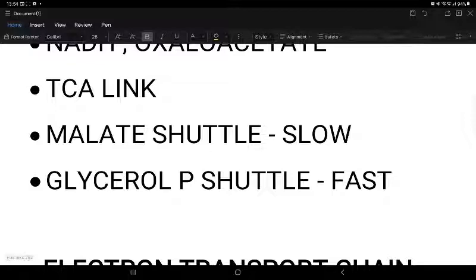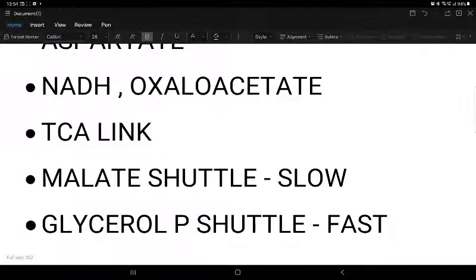Then I will discuss the bioenergetics of these two shuttles. Basically this is a slow shuttle, and this is a fast shuttle. Because of this, the fast shuttle is used in vital organs like skeletal muscle during exercise, and the brain in case of fasting and starvation. The main enzyme involved here is glycerol 3 phosphate dehydrogenase, and there it is malate dehydrogenase.